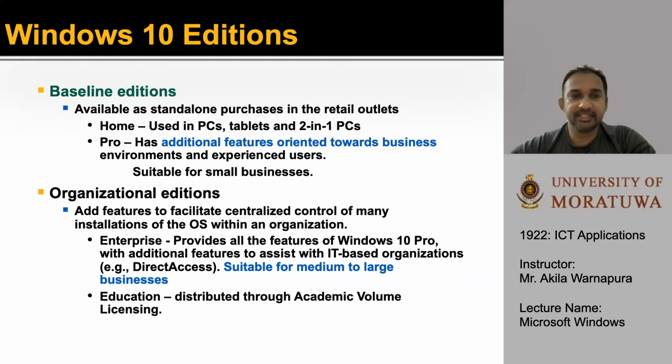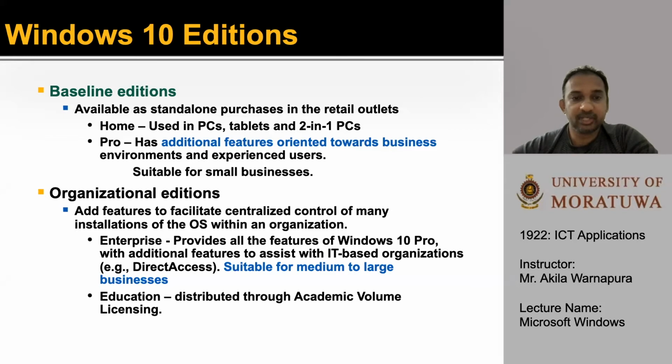Next one is Windows 10 editions. There are several editions available in Windows 10. First one is Baseline editions. The Baseline editions are available as a standalone purchase in retail outlets. There are two versions available, Home and Pro. Home is used in PCs, tablets, and 2-in-1 PCs. The Pro has additional features oriented towards the business environment and experienced users, suitable for small businesses.